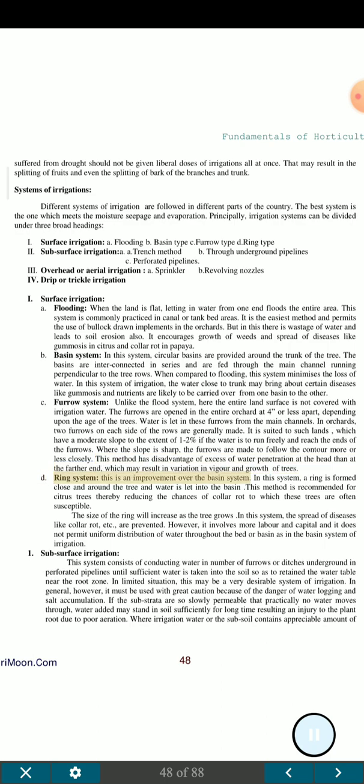D. Ring system. This is an improvement over the basin system. In this system, a ring is formed close and around the tree and water is let into the basin. This method is recommended for citrus trees, thereby reducing the chances of collar rot to which these trees are often susceptible. The size of the ring will increase as the tree grows.